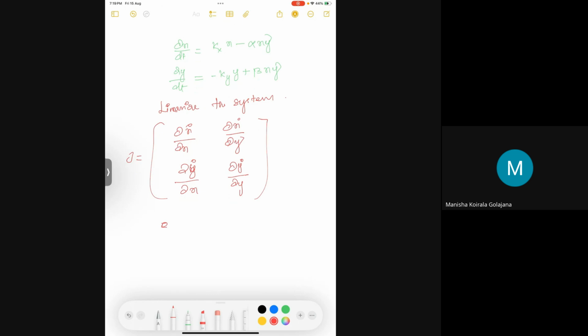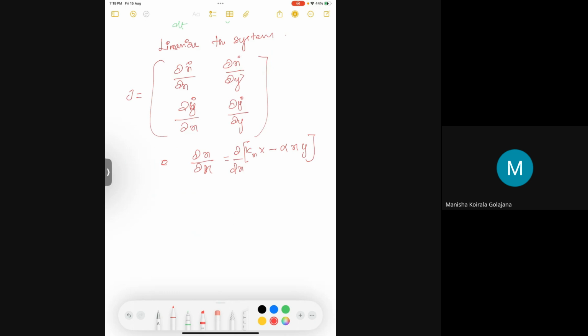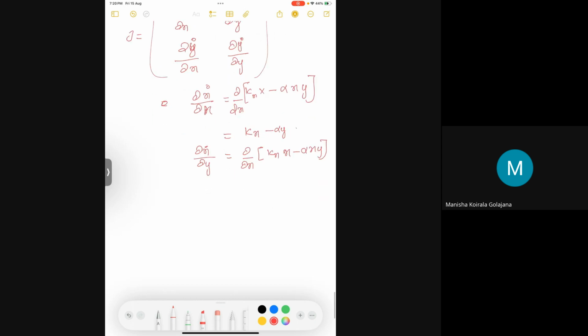So I'm writing step by step for those who don't have multiple practice here. So this will be ∂/∂x of kx x minus alpha xy. There are x terms in both equations. This will give me kx minus alpha y. Similarly, ∂x dot/∂y will give me ∂/∂y of kx x minus alpha xy. This will be easy because this term will go to 0 since there is no y term here. So this will give me minus alpha x.